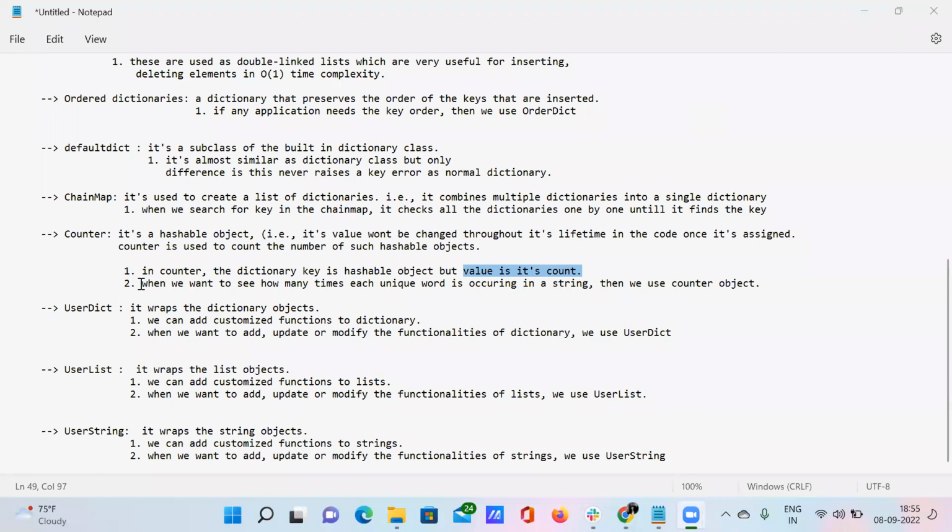And when do we use this Counter module? When we want to see how many times each unique word is occurring in a string, then we can use a Counter object. I can explain this with the help of a real example. Don't worry.